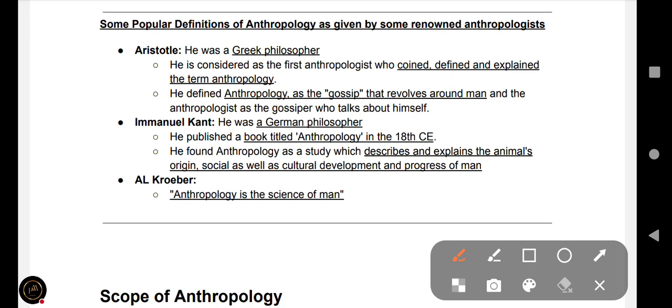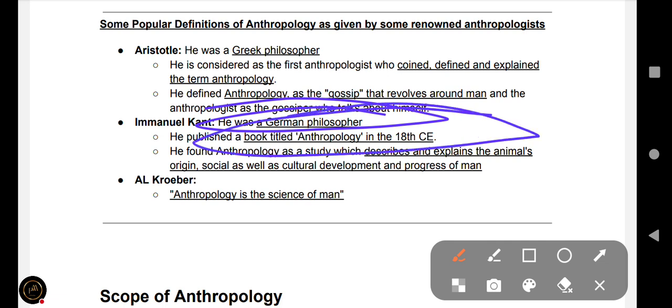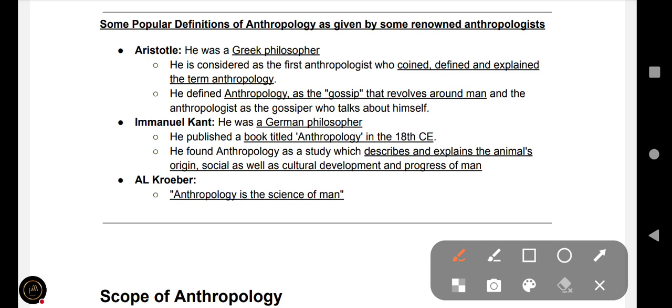Immanuel Kant, who was a German philosopher, published a book titled Anthropology in the 18th century. He saw anthropology as a study which describes and explains the origin, social as well as cultural development and progress of man, and how man evolved during the Pleistocene period.